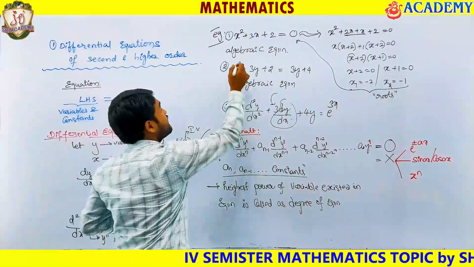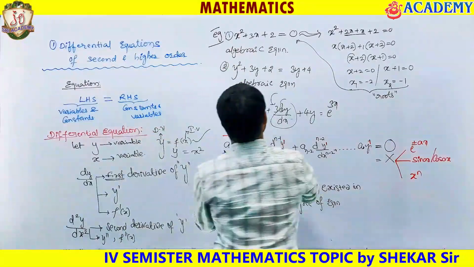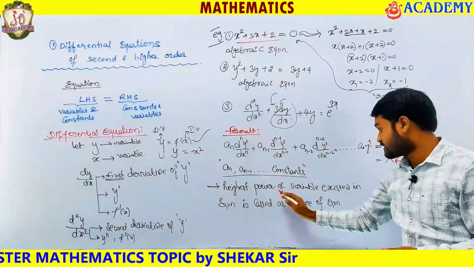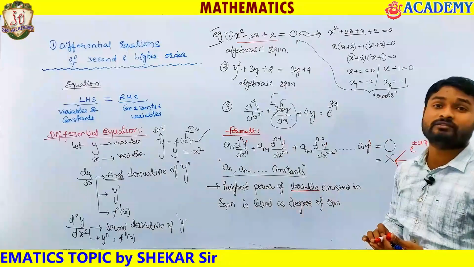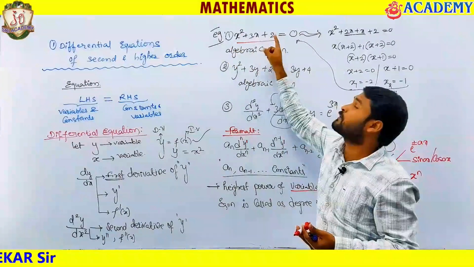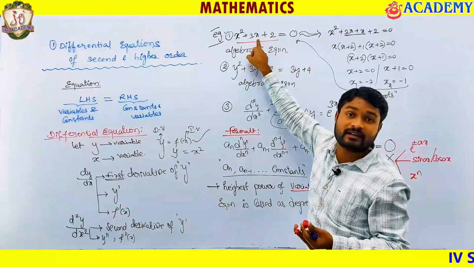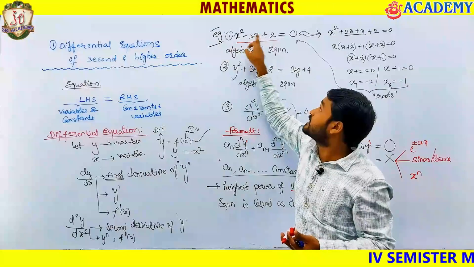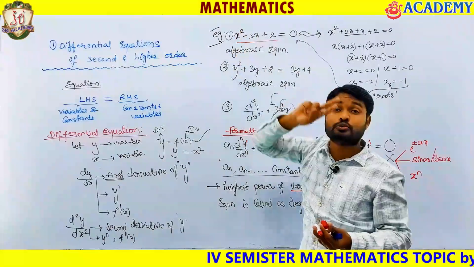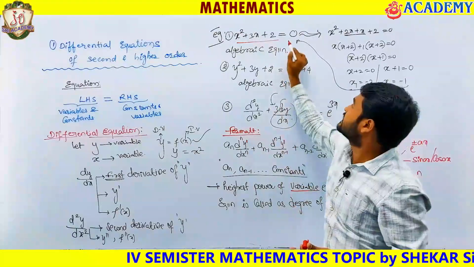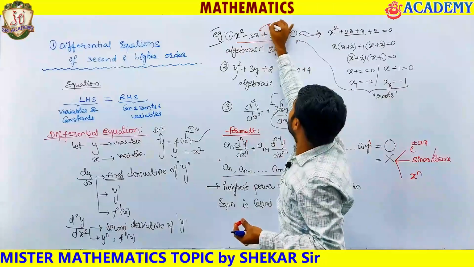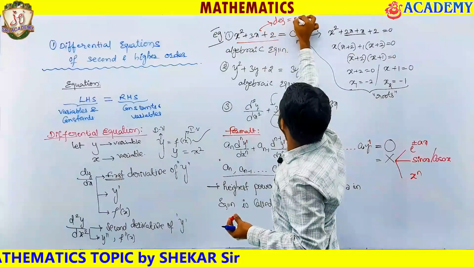Now see, if I say this is an equation. So the highest power of variable, variable in this equation is what? Variable in this equation is x. Here x power is 0, here x power is 1, here x power is 2. So the highest power of this equation is going to be its degree. Highest power of variable is nothing but 2. 2 is the degree. So this equation is of degree 2. I can say this equation degree equals to how much? 2.